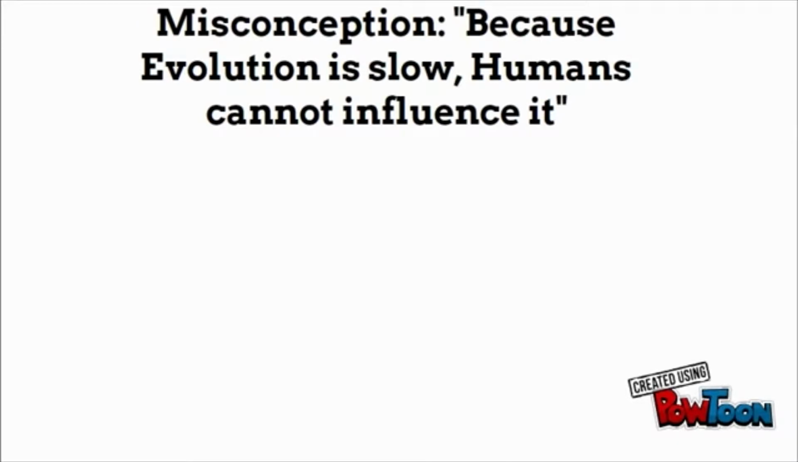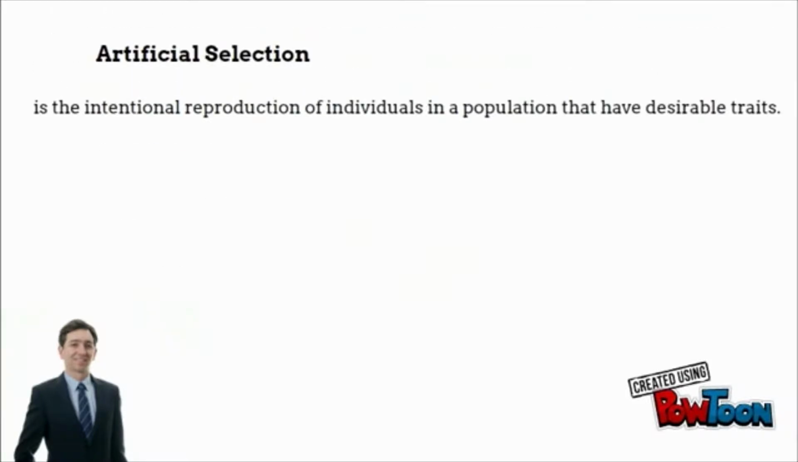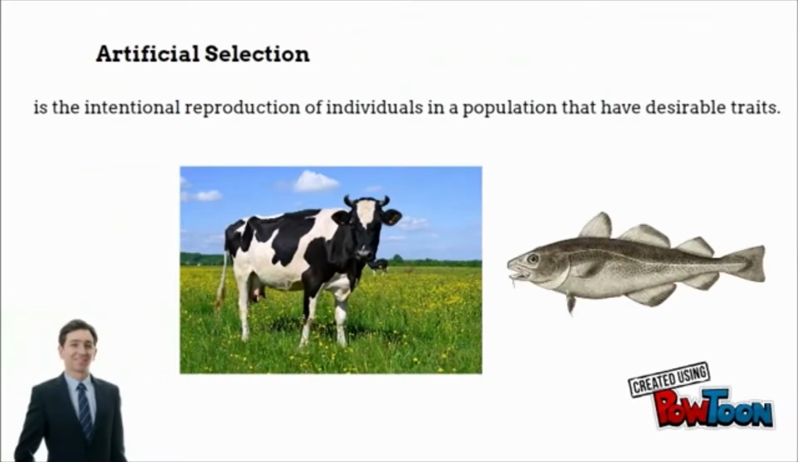There are many misconceptions surrounding evolution, one of the biggest being that because evolution is slow, humans cannot influence it. And this is false. Among many other things, humans can also influence evolution by a process called artificial selection. Cows and fish are a great example of us influencing evolution. Let's start off with the cow.